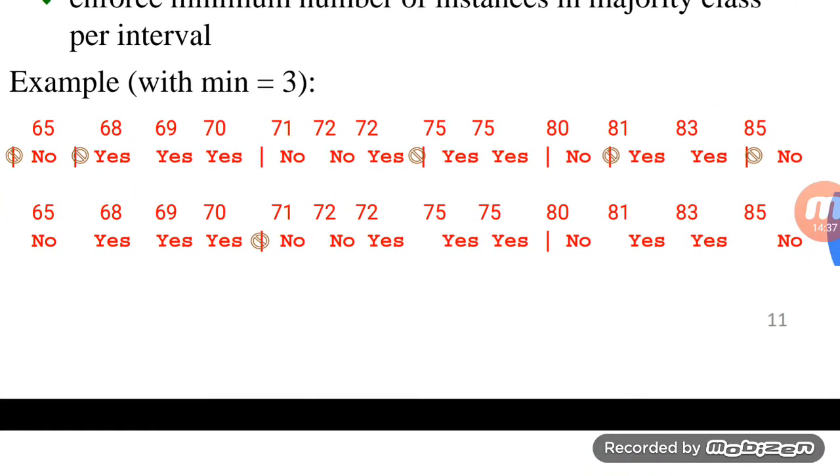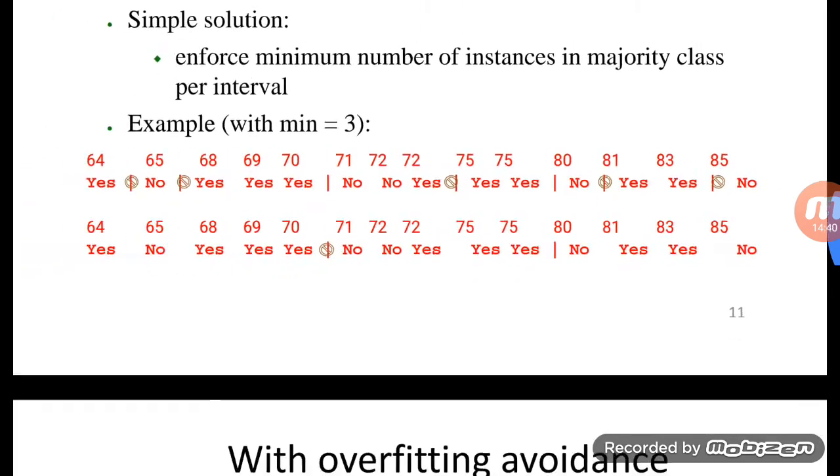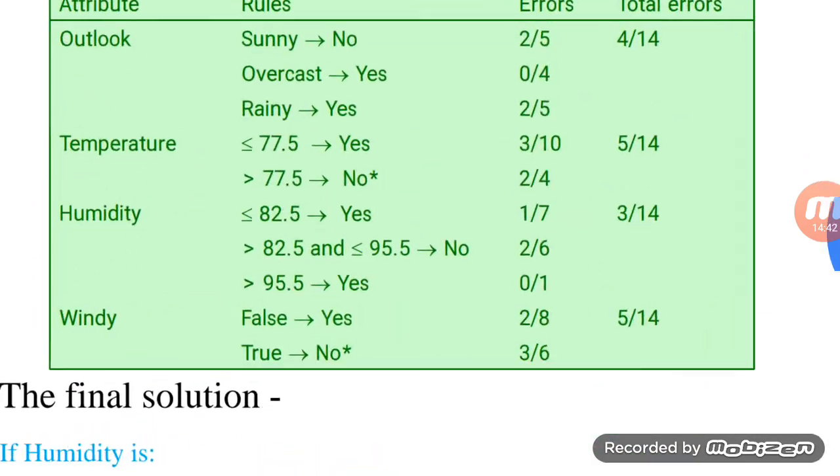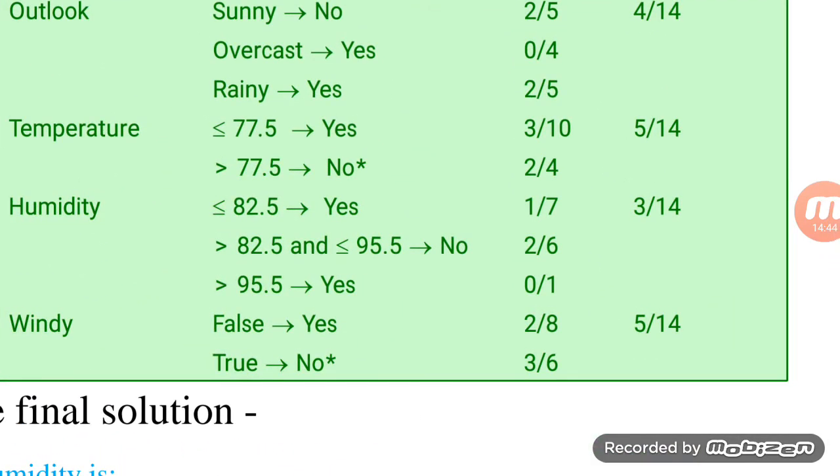So for the remaining 2 cases the play condition is no. So the final outcome will be 2 by the total number, that is 4. I hope this is clear.